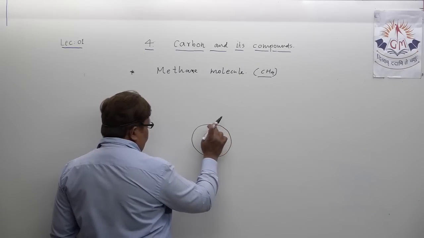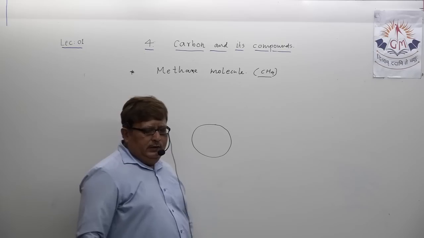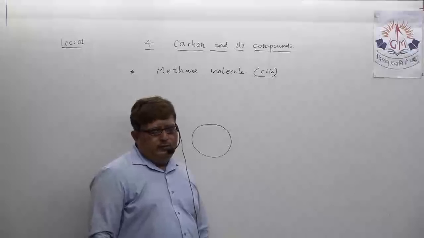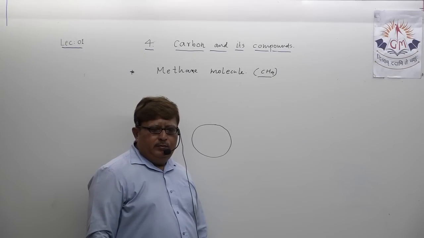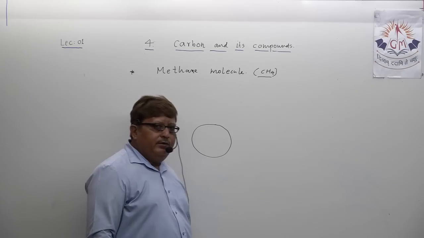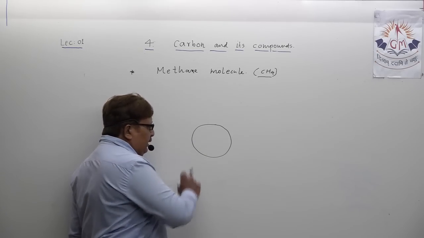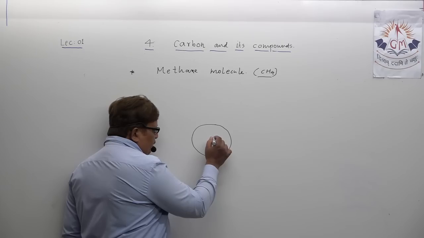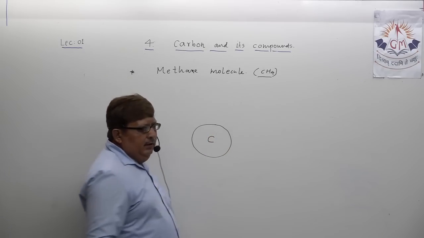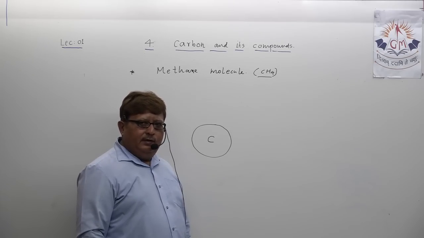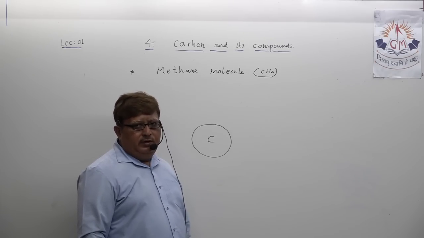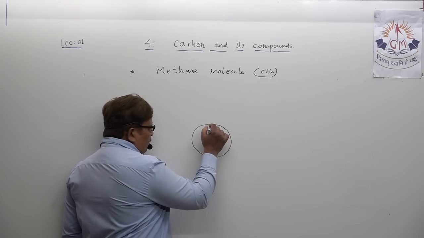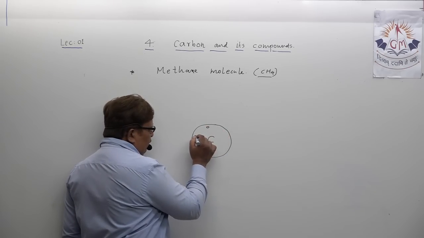I am not showing the first orbit because the first orbit never participates in any chemical reaction, that you all know very well. Carbon, I show by the symbol C. How many electrons are in the outermost L orbit of carbon? 4 electrons. I may show all 4 electrons this way.